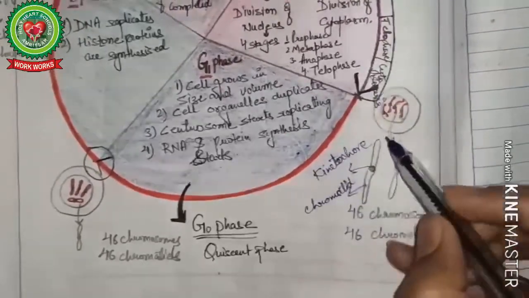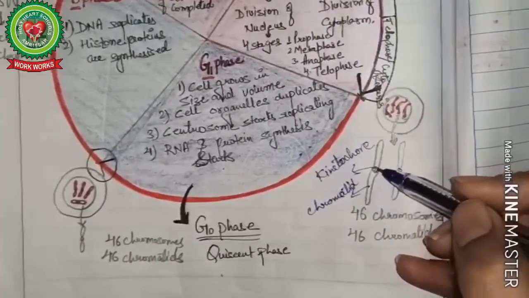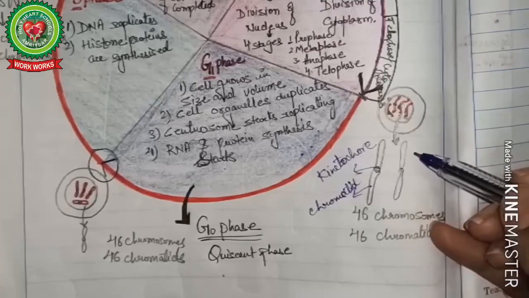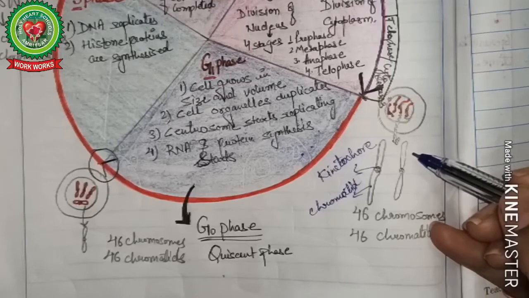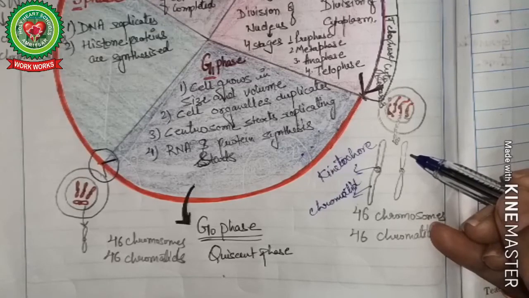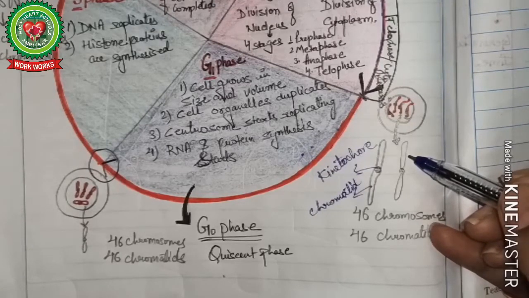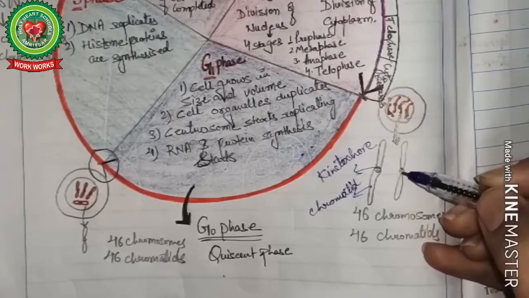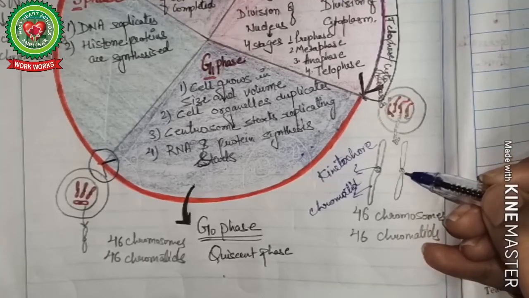Here we can see that each chromosome has only one chromatid and one kinetochore. A chromosome always has only one kinetochore, but chromatids can be 1, 2 or more. The second chromosome also has one chromatid.